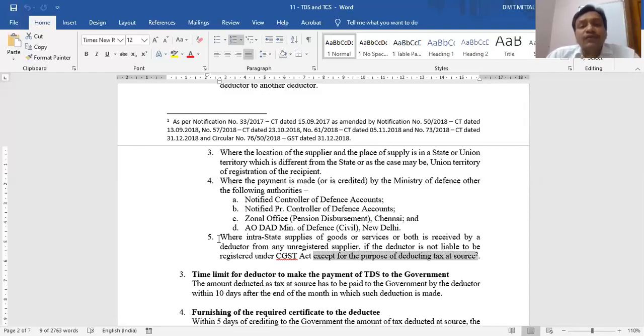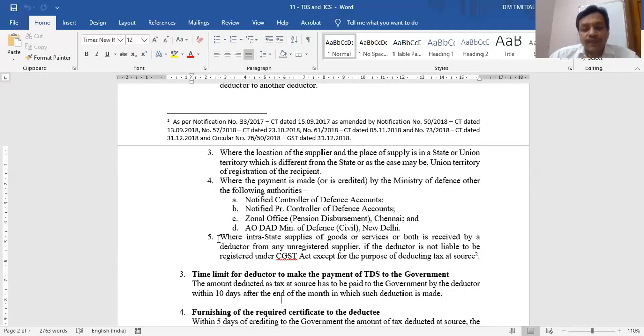That's it. You need some time to revise this point. If you face any difficulty, then you can ask me later on. You have to read it yourself. So we have covered two sub-concepts of TDS: who are the deductors who are compulsorily liable, and second, the provisions where TDS is not at all applicable even if I am that deductor.